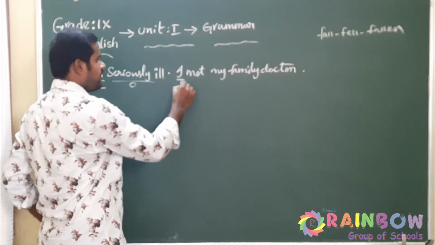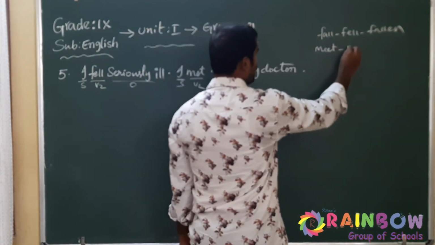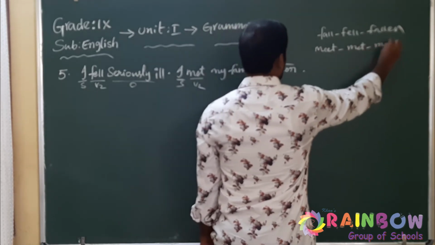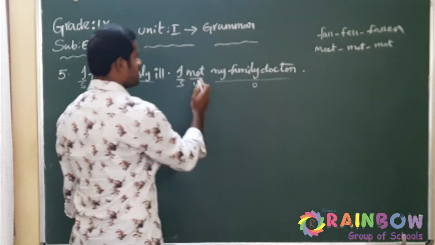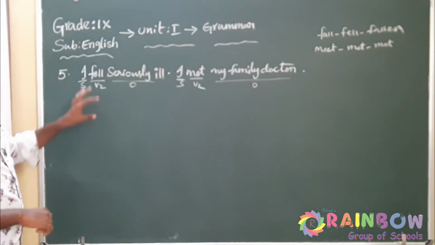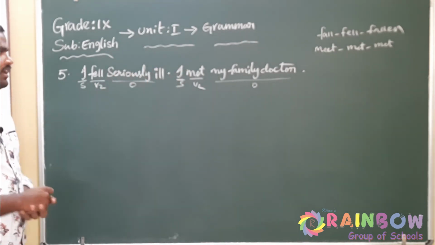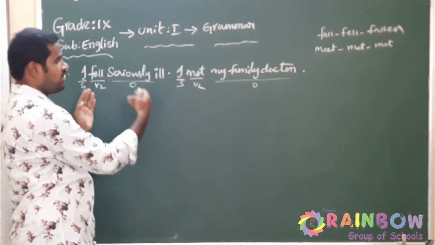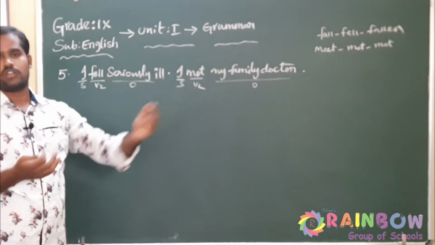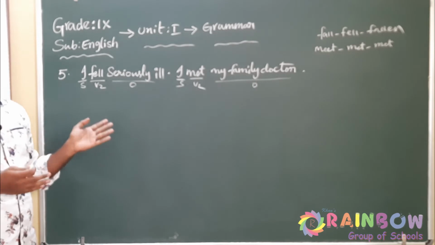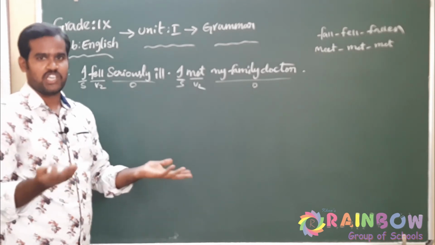And again here the same: I is the subject, met is V2, and the three forms of meet are meet, met, met. The remaining sentence after the verb is considered as the object. So we can easily diagnose the tense now. Both are in simple past. So first step, identify the earlier action. See, first we will be sick, and then after falling into sickness, we will meet our doctor, right? So before being sick, will we meet the doctor? Will we go and sit in the hospital simply without being ill?